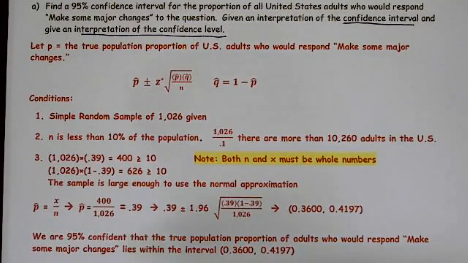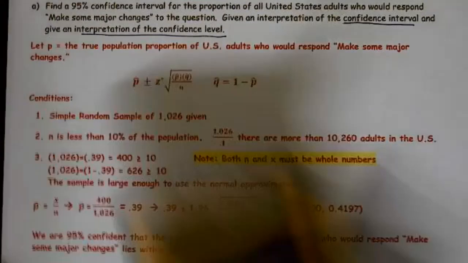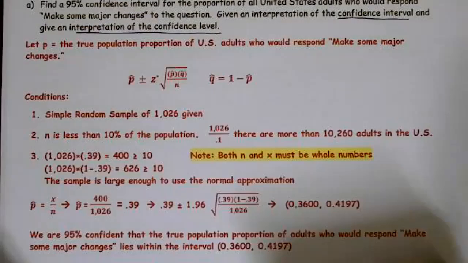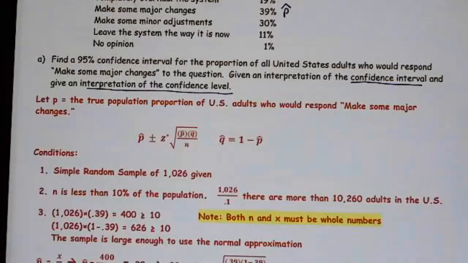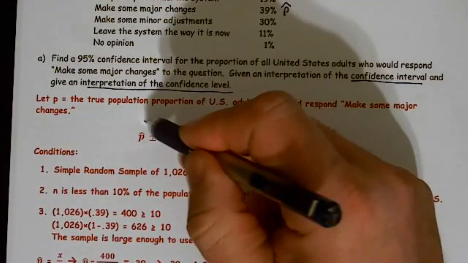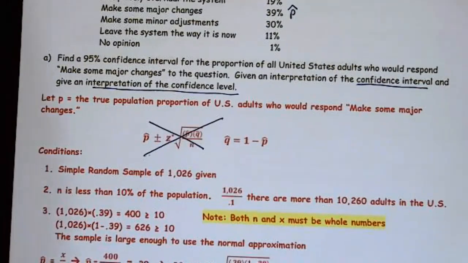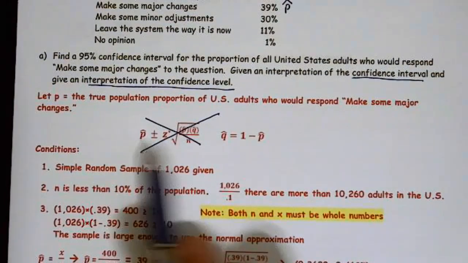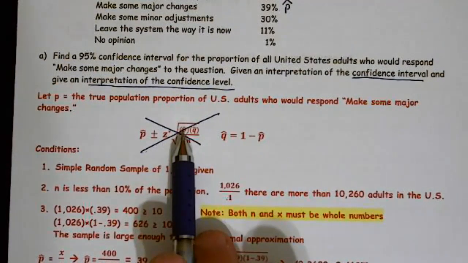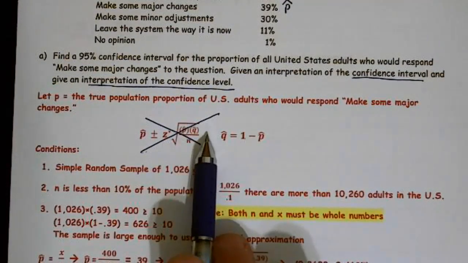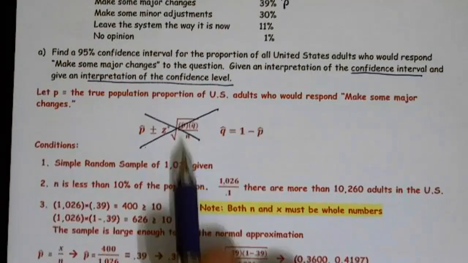So then I need to set up my formula. And by the way, at this point, I probably go ahead and write down my formula, which I wrote down up here. Don't know why it's up there, but it is. Then I cross it out in case I made a mistake. Well, p hat is 39, that's 0.39. We have q hat, that's 1 minus that, and we have n1.